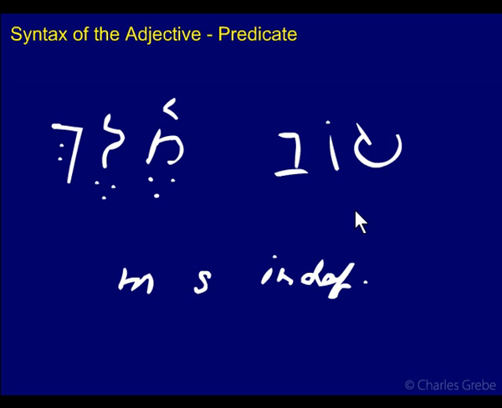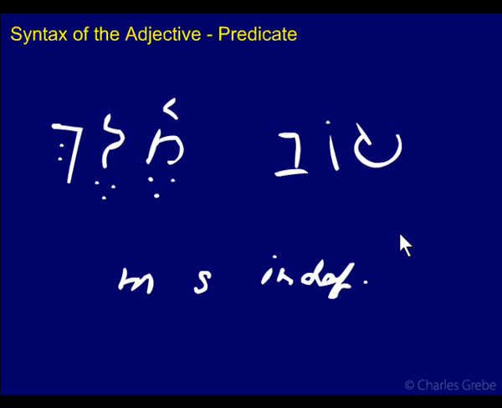So, predicate adjectives can agree in definite status. They don't have to. It doesn't matter. So this could also be predicate. It could be: good is a king. In other words, a king is good. That would be predicate. Or if it were attributive, you would read it a good king.